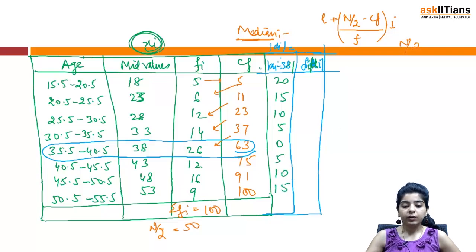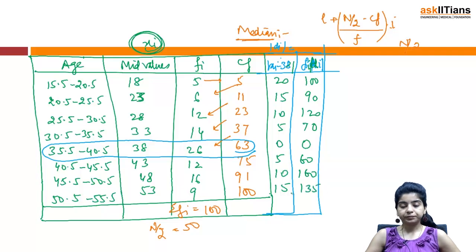Fi di, fi you know, di is here, so you have 100, 90, 120, 70, 0, 60, 160, 135. So we have got fi di. Now we will find out summation of fi di.